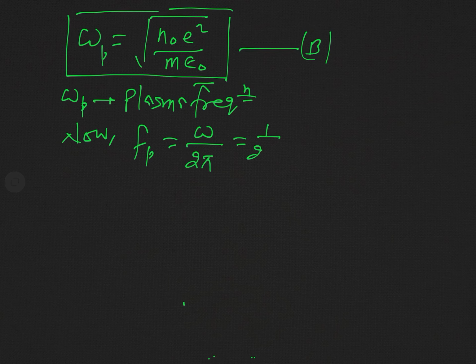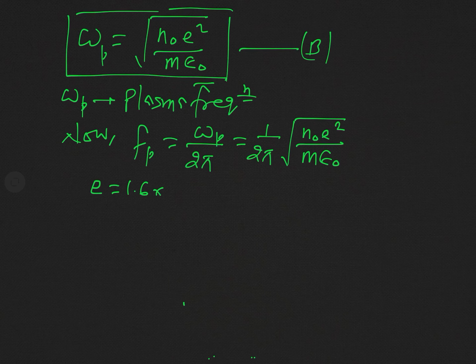Or you can say this is 1 over 2 pi, omega means omega p, 1 over 2 pi root over n naught e square over m epsilon naught. And actually in this equation, except n naught, all quantities are universal constants.